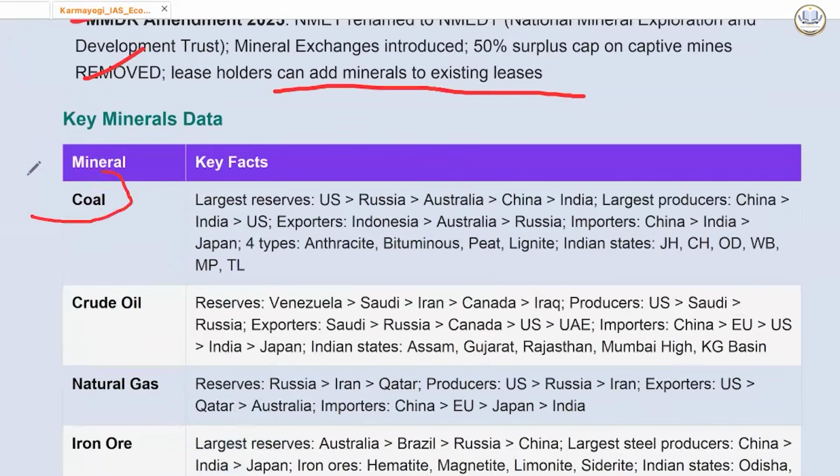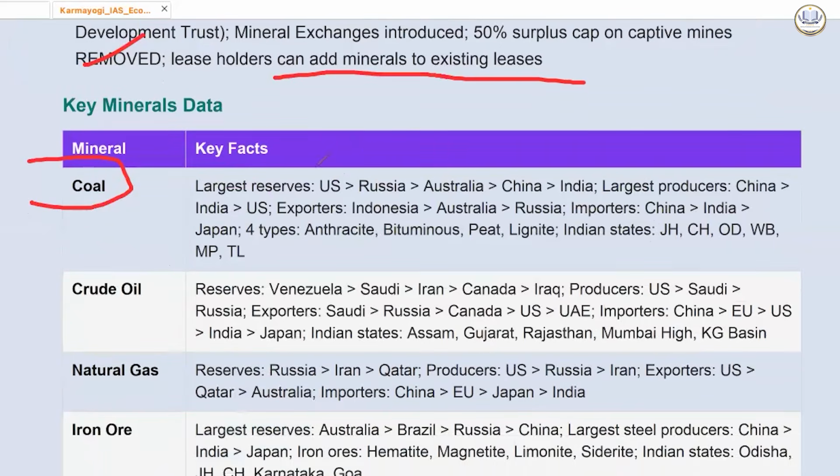Data, if we see minerals, coal largest reserves is in USA, then Russia, then Australia, China, India. Largest producer is China, then India, then US. Then quality of coal is something which is to ponder for India. Exporters, Indonesia number 1, Australia, Russia. Importers, China and India. Why so? Because of quality of coal.